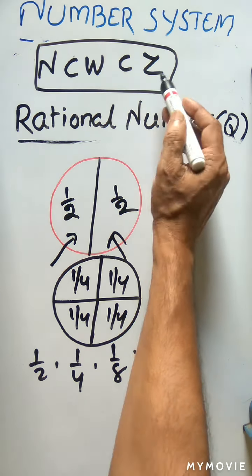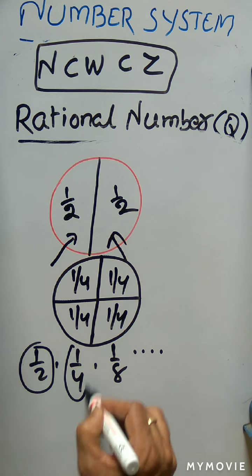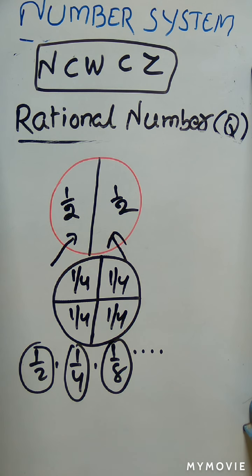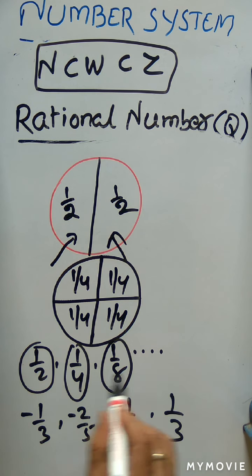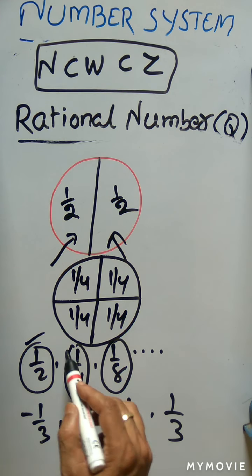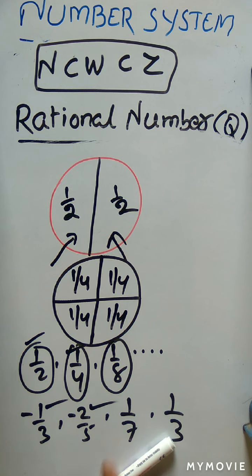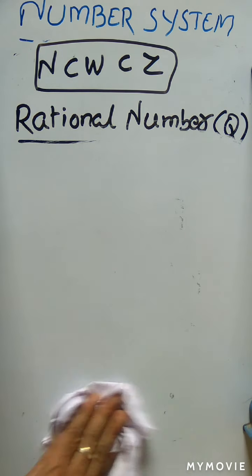In the integer set, that is Z, we know the numbers 0, 1, 2, 3 and minus 1, minus 2, minus 3. But here half, 1 by 4, 1 by 8 are not included in which set? Integer set. Similarly, if you take minus 1 by 3, minus 2 by 5, 1 by 7, 1 by 3, these are not coming under which set? Integer set. So this type of number is a new number. Half, 1 by 4, minus 1 by 3, minus 2 by 5 are all not included in the integer set, so definitely these numbers are a new kind of number.